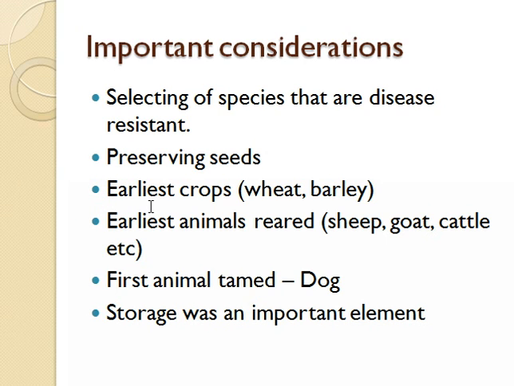Then what were the earliest crops? Wheat and barley are some of the earliest crops, and the earliest animals reared were sheep, goat, cattle, etc. And remember this: what was the first animal tamed? It was a dog. Then storage was also an important element.